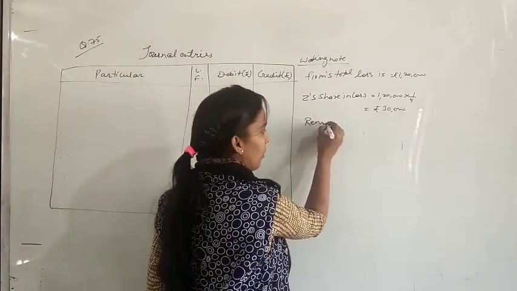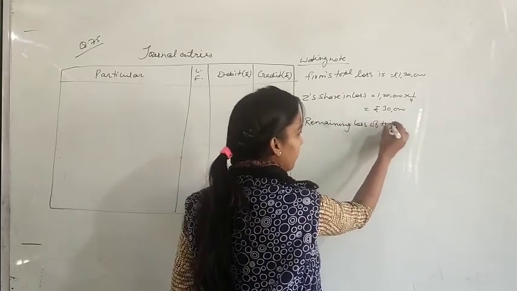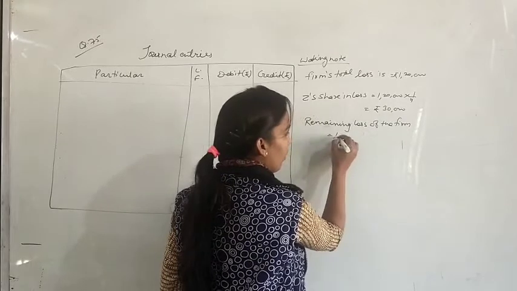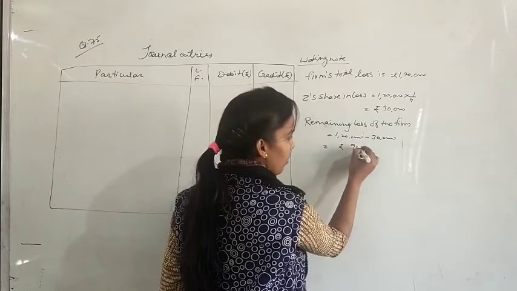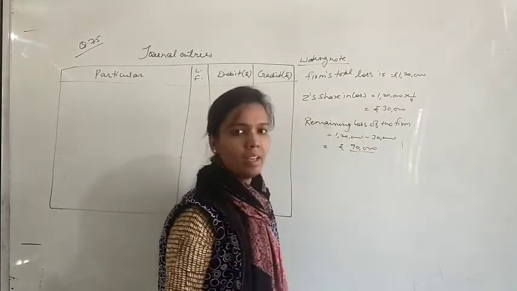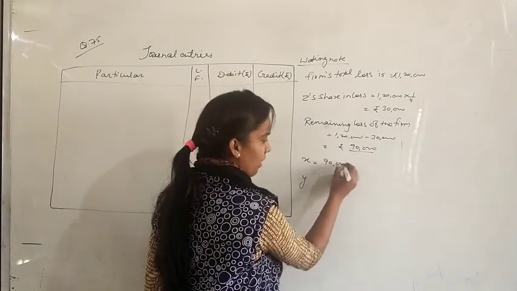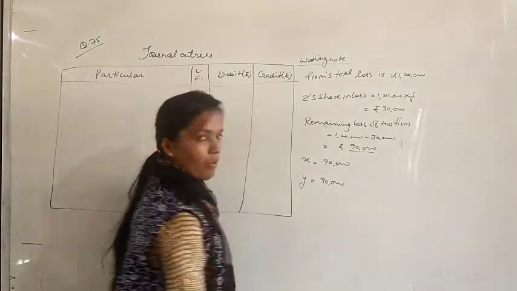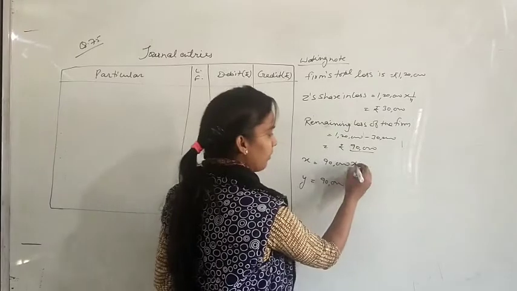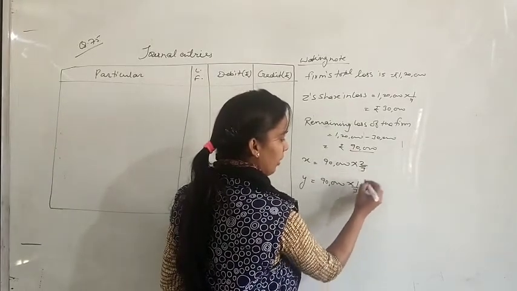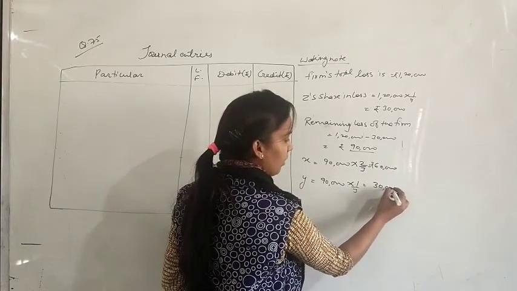Now remaining loss of the firm, 1,20,000 minus 30,000 means rupees 90,000 is the remaining loss that will be borne by remaining two partners, that are X and Y. So 90,000, and their profit sharing ratio is 2:1. 2 upon 3 and 1 upon 3. So first partner will be 60,000 rupees and second partner will be 30,000 rupees.